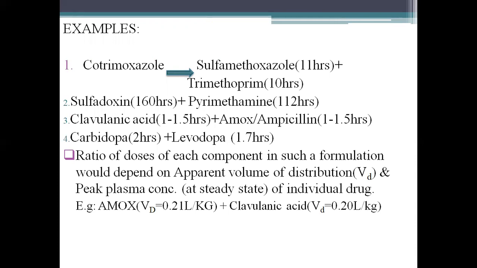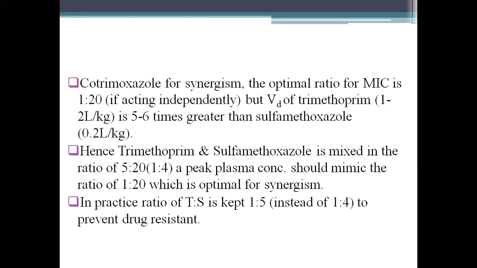The ratio of doses of each component in such a formulation would depend on the apparent volume of distribution and peak plasma concentration at steady state of the individual drug. For cotrimoxazole synergism, the optimal ratio of minimum inhibitory concentration is 1:20 if acting independently, but the volume of distribution of trimethoprim is 5 to 6 times greater than sulfamethoxazole.